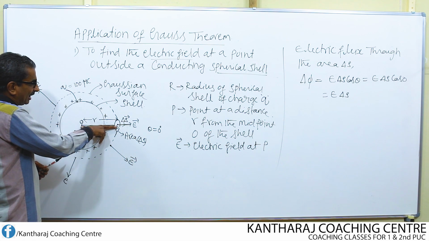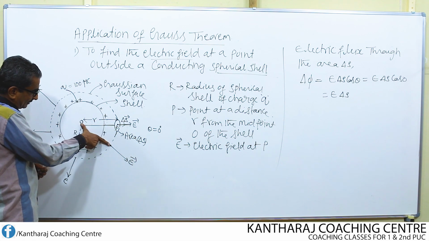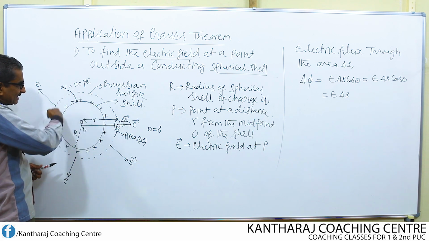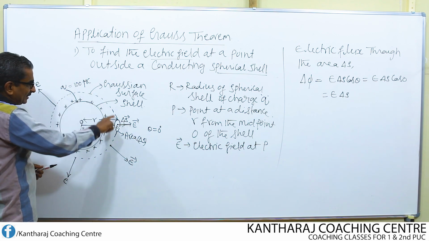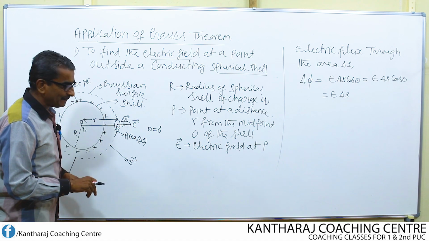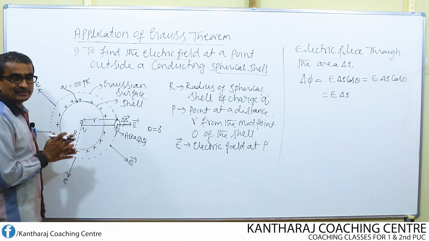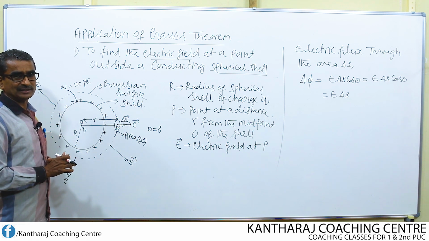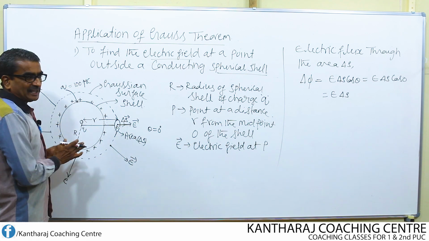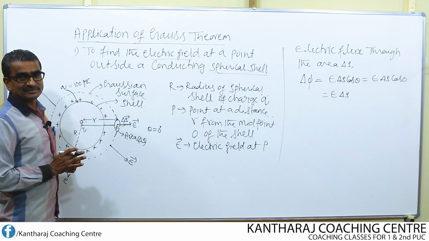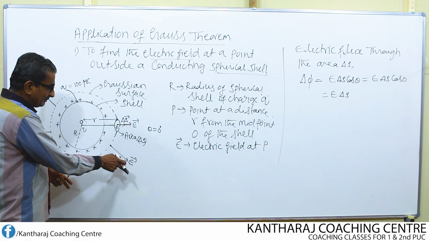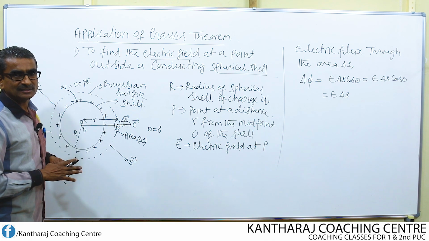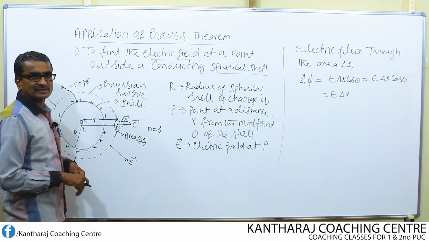It is nothing but R. Since the distance at any point on the spherical shell remains the same, the magnitude of the electric field E is also the same. It is almost like a spherical symmetry. By symmetry, the electric field is constant. What type of symmetry is it? It is spherical, because we have taken a spherical shell.